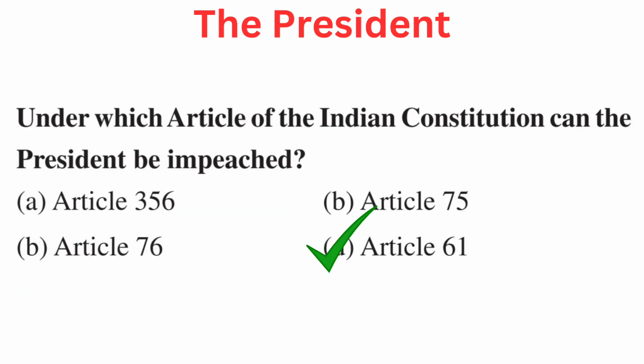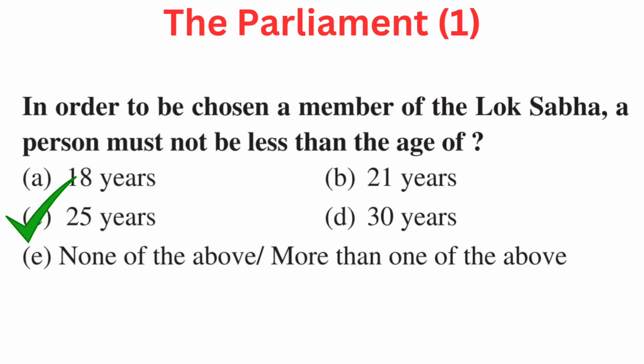Your question is, under which article of the Indian Constitution can the president be impeached? Your options are A. Article 356, B. Article 75, C. Article 76, or D. Article 61. Right answer is D. Article 61.